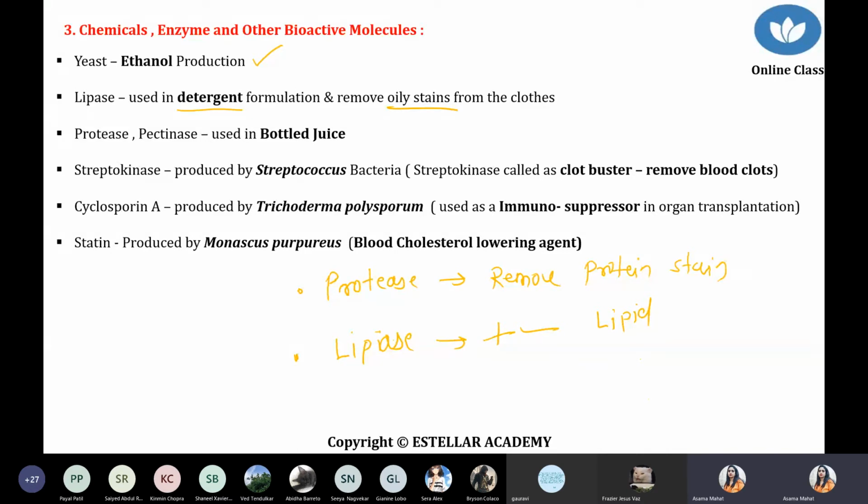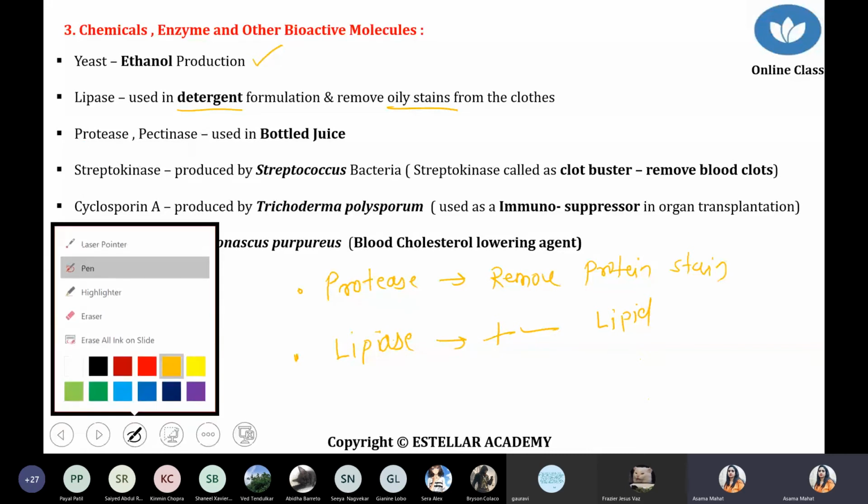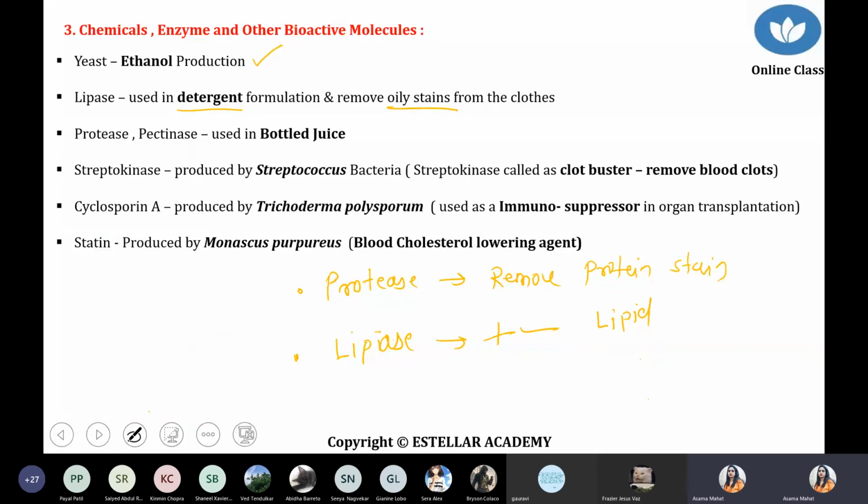Now another case: protease and pectinase. Protease can degrade protein, and pectinase can degrade pectin material. Take a bottled juice, like a real juice.